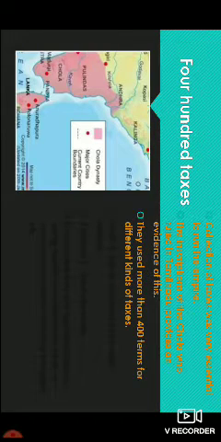So such inscriptions of the Chola dynasty were found as evidence in Tamil Nadu. Now they used more than 400 different kinds of taxes. In the Chola dynasty, more than 400 different kinds of taxes were imposed on the kingdom.